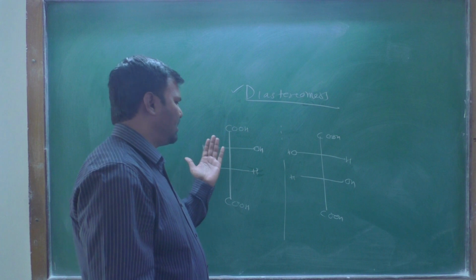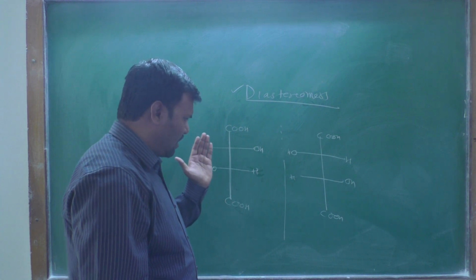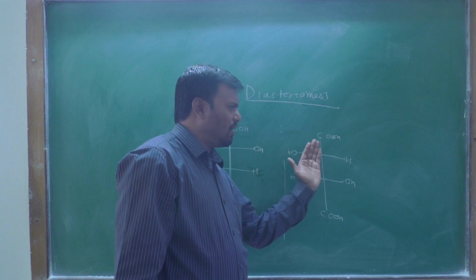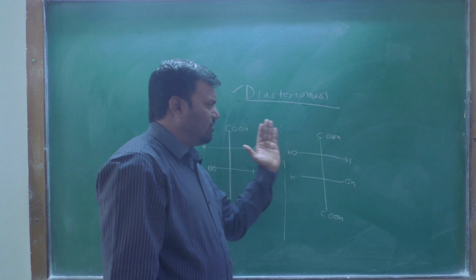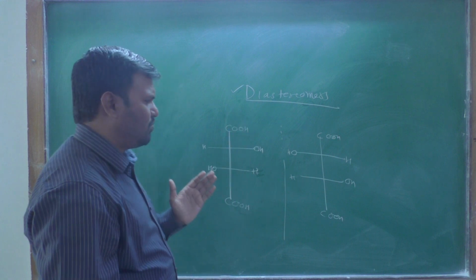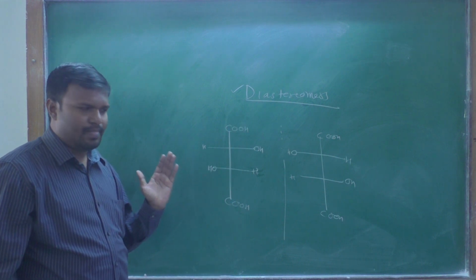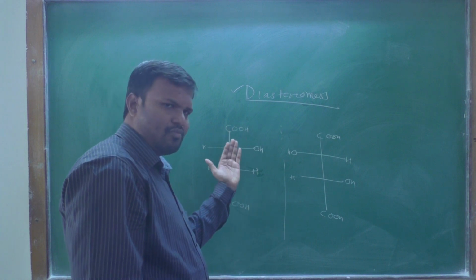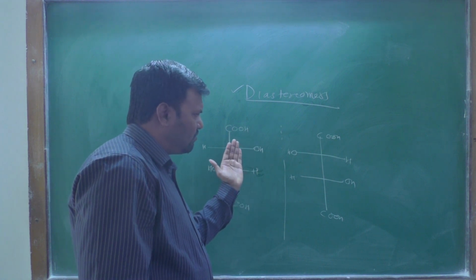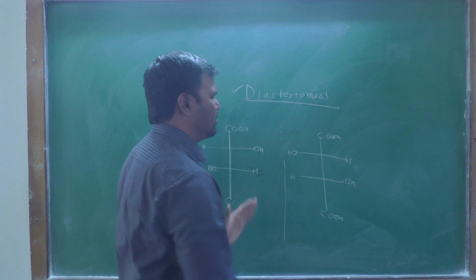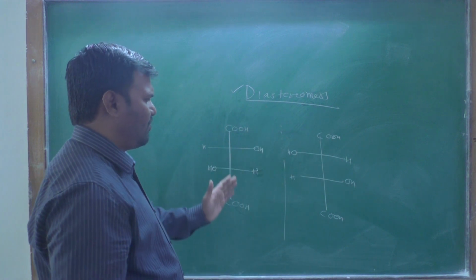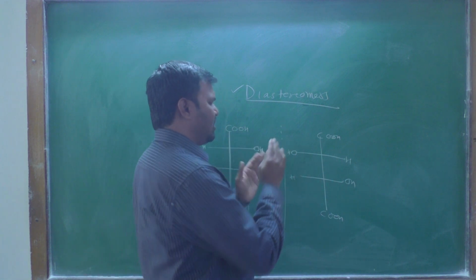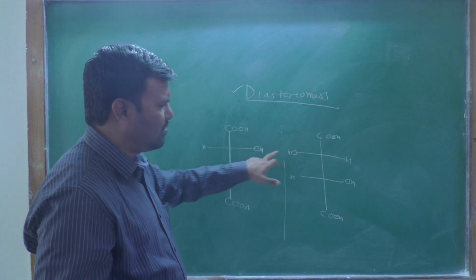When you take one isomer and try to overlap it with the other, they do not overlap, so these two are non-superimposable mirror images to each other. When you place the molecules facing each other in a mirror, you find that the first isomer is the mirror image of the second isomer. These two are the mirror images.